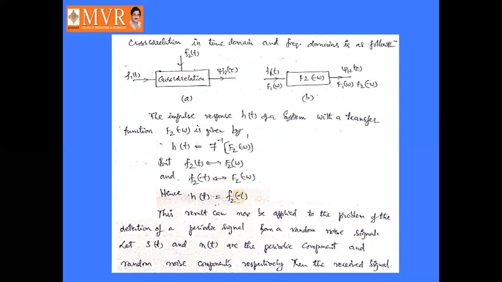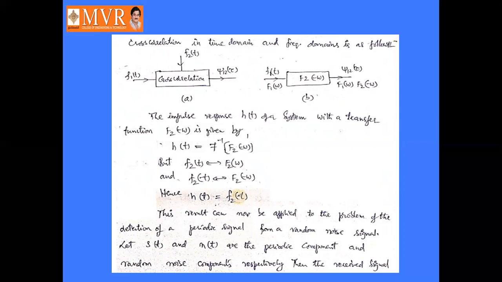Hence h of t is equal to f2 of minus t. So the inverse Fourier transform of f2 of minus omega is f2 of minus t, that is h of t.